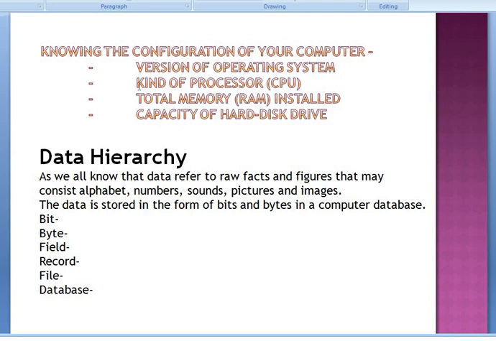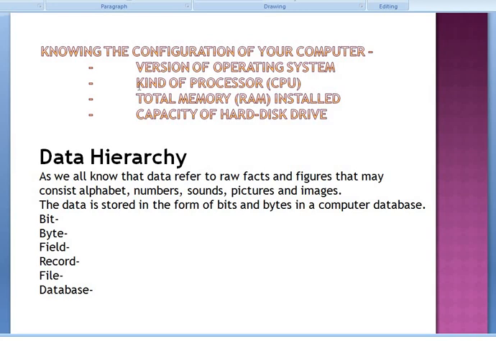Next topic is knowing the configuration of your computer. Sometimes we want to check the configuration of a computer. Configuration means the version of operating system, kind of processor, total memory, RAM installed, and capacity of hard disk drive. These are all called configurations. When we want to check the configuration, we can check it ourselves.